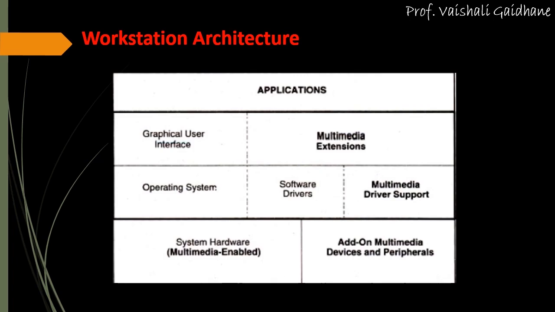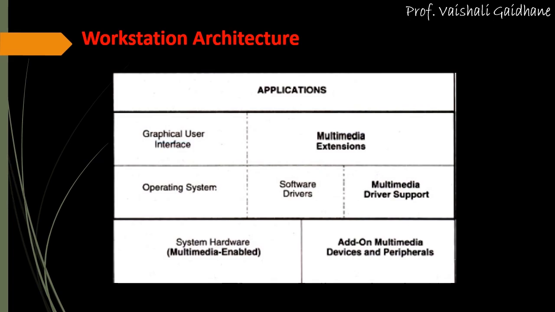In this architecture diagram, the left side is very similar to a non-multimedia system. The right side shows the new architectural entities required for supporting multimedia applications.